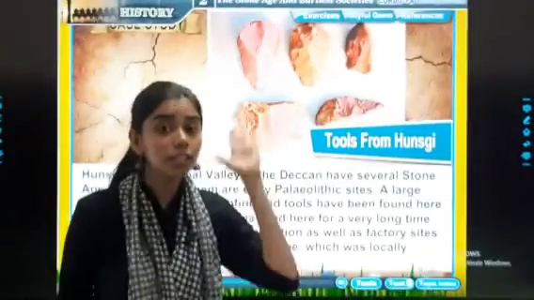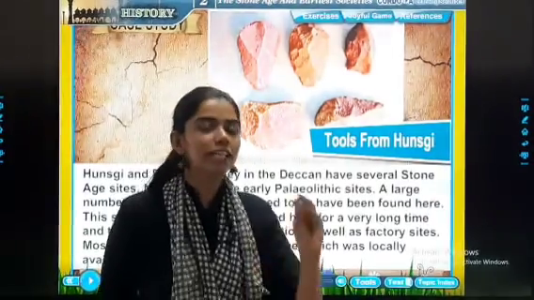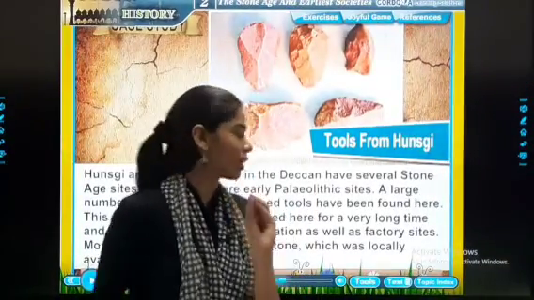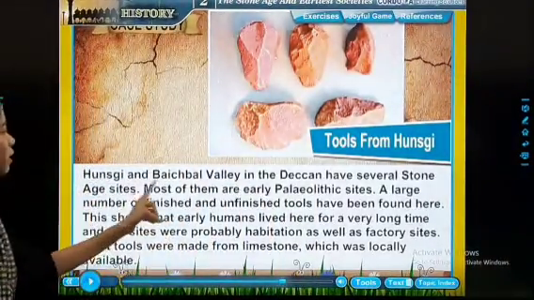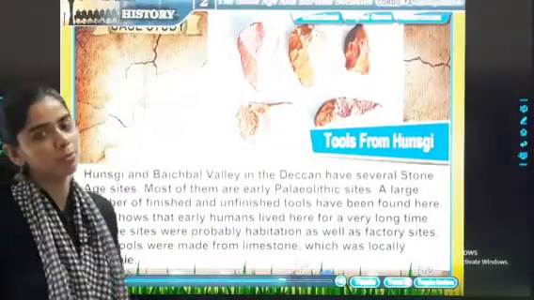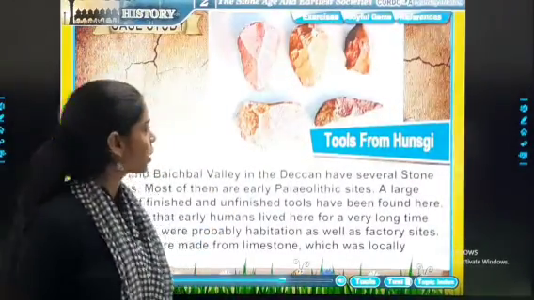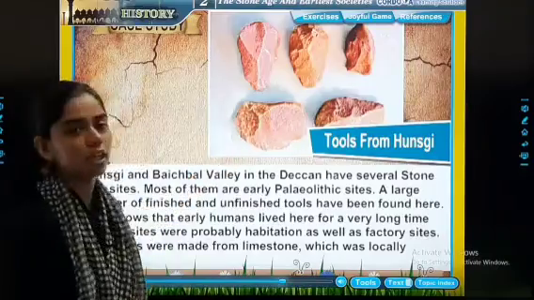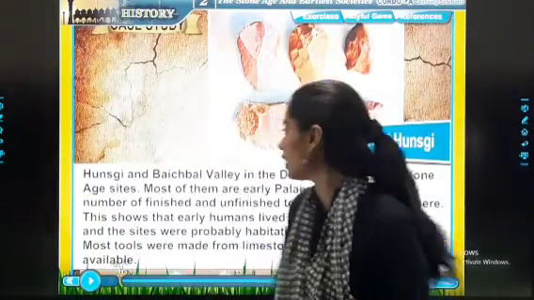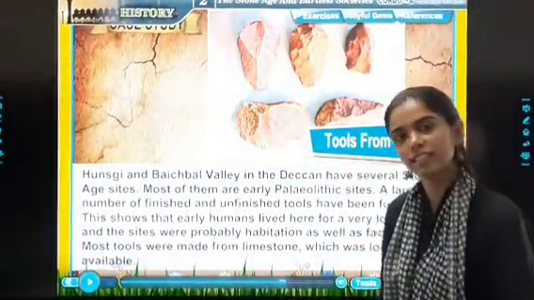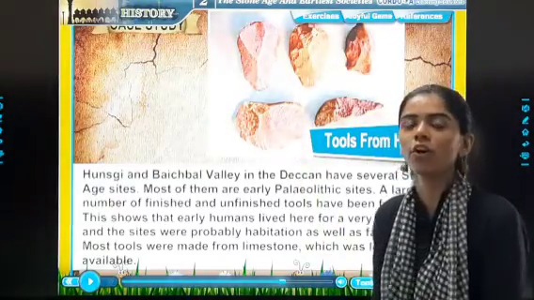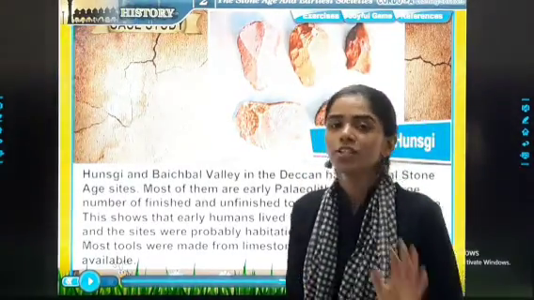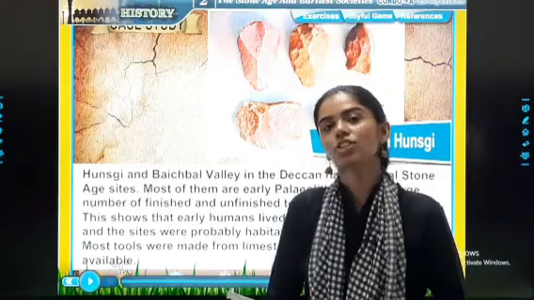So imagine कितने पुराने stones उन्होंने save करके और conserve करके रखे हैं. Okay, large number of finished and unfinished tools have been found here. Okay, so all these tools have been found here, that is in these two valleys. Is it clear? So this is only for your information. Okay, so with this we have completed the chapter.